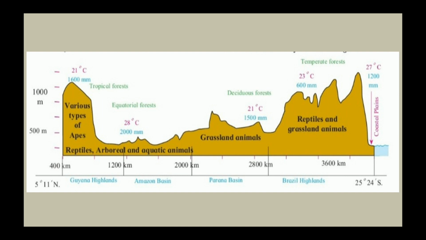The tropical forest receives an annual rainfall of 1600 mm, while the temperature here is 21 degrees Celsius. The equatorial forest receives 2000 mm of rainfall, and the temperature here is 28 degrees Celsius. In the tropical and the equatorial forest, we find various types of apes. Apes means the variety of monkey, like howler monkey, capuchin monkey, squirrel monkey, chimpanzee, etc. Variety of reptiles like snake, crocodile, alligators.